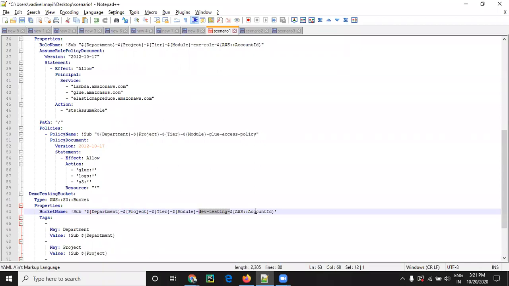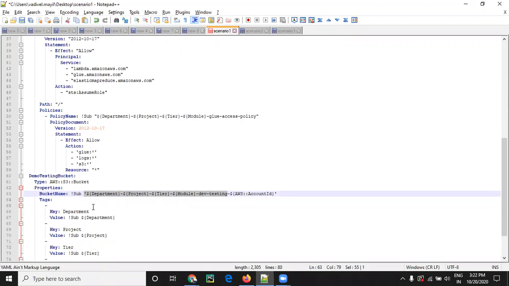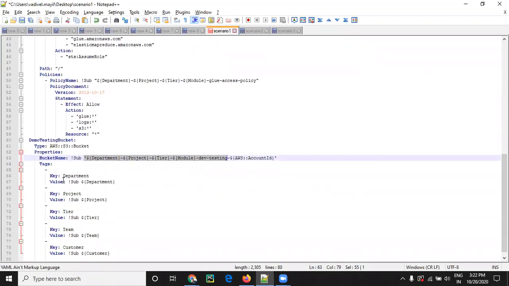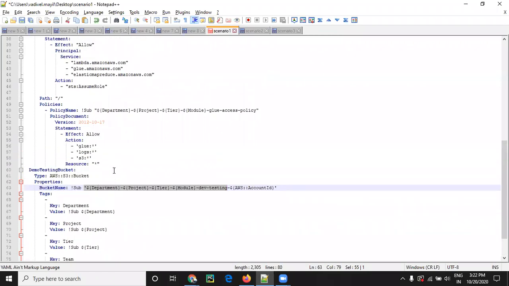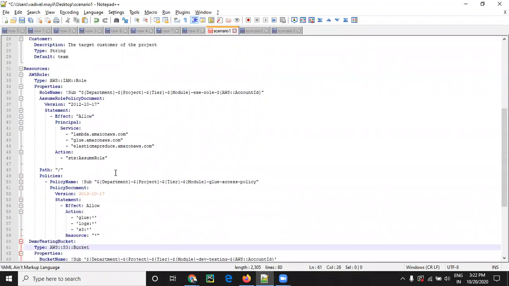If you roll out the resources into the dev account, the dev account will be taken. If you roll out the resources into the staging account, the staging account will be taken. The rest of the things will be the same for all the resources. If you want to add some tags, you can add them. This is how we have to create stacks for resources. For example, I have shown one S3 bucket and one IAM role.